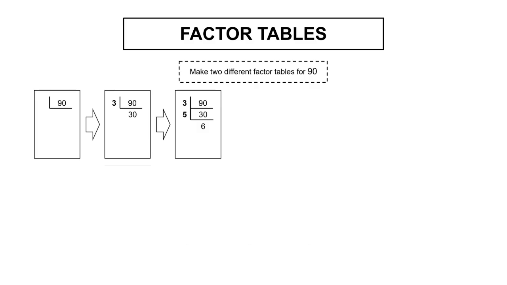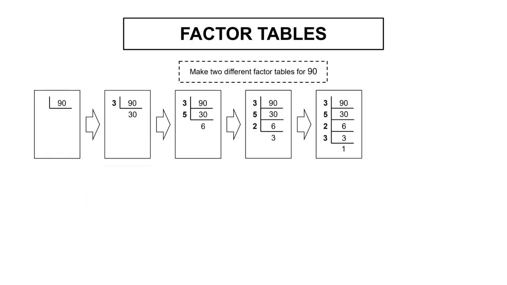Now I need a prime number that goes into 6. We'll just do 2. 2 goes into 6 3 times. Now I need a prime number for 3 that goes into it. I'll just use 3. And 3 goes into 3 1 time. Now that we have it all the way down to 1, the factor table is now done.